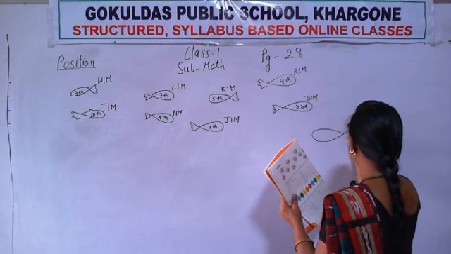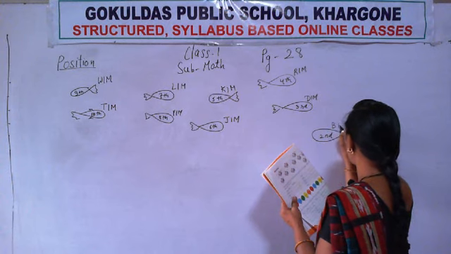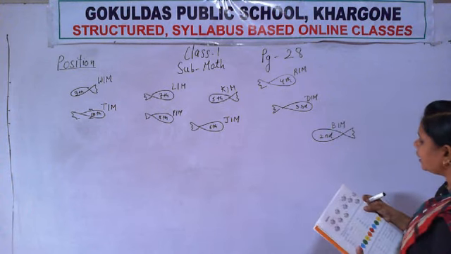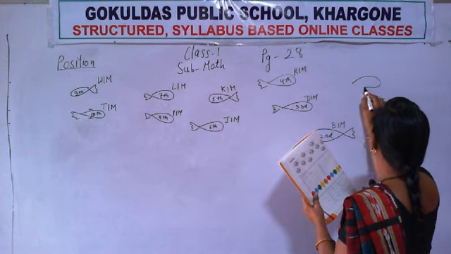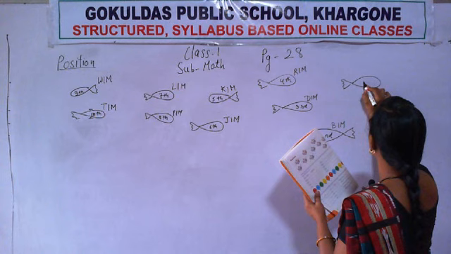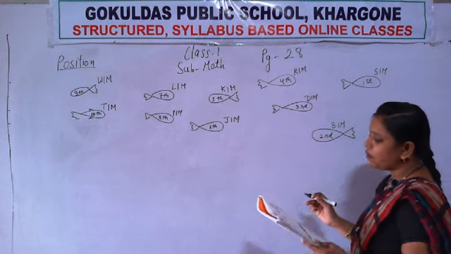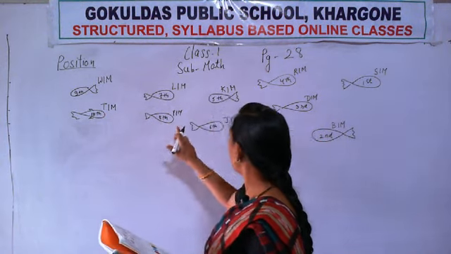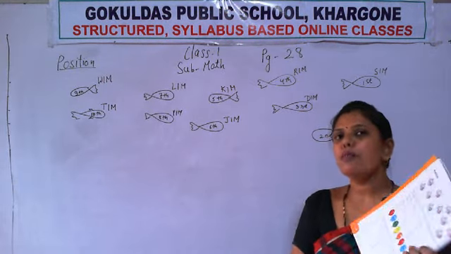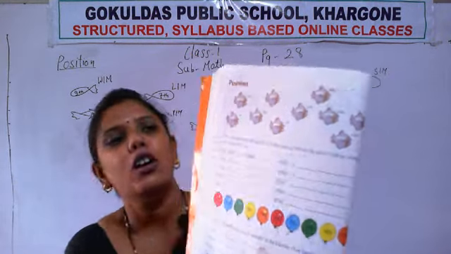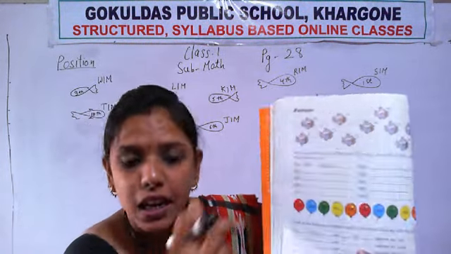Okay, so I have drawn here. Don't write, only look on the board or look into your book at what I am writing. I am writing the name of a fish and the position of a fish. That means on which position that fish is. Okay, now let's count how many fish I have drawn. 1, 2, 3, 4, 5, 6, 7, 8, 9, 10. Okay, and let us count in the book also. How many fishes are there? Count. 1, 2, 3, 4, 5, 6, 7, 8, 9, 10.